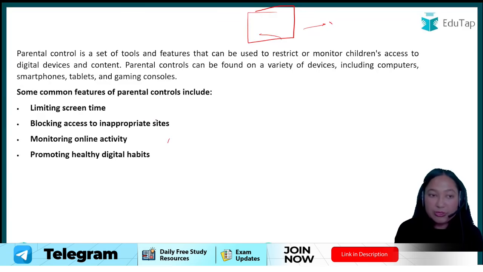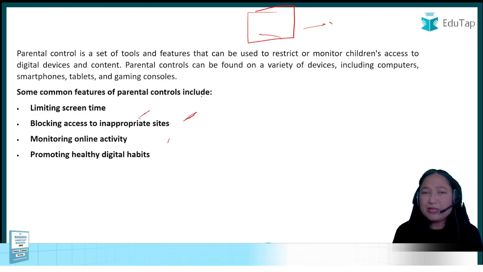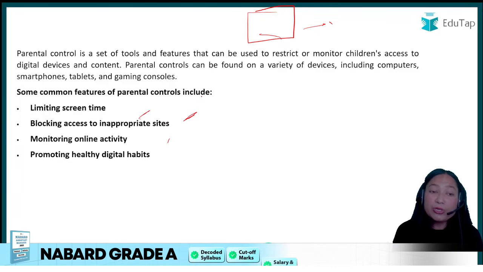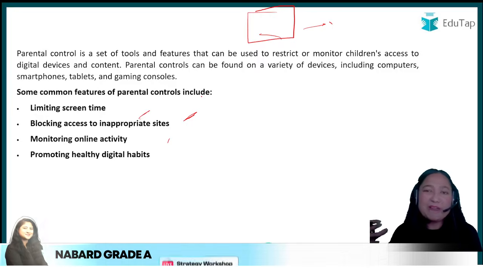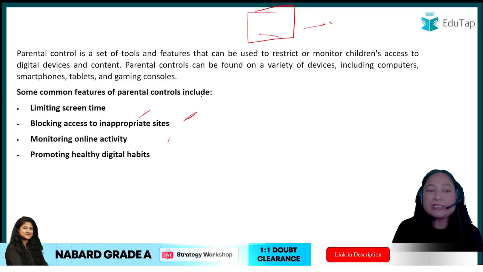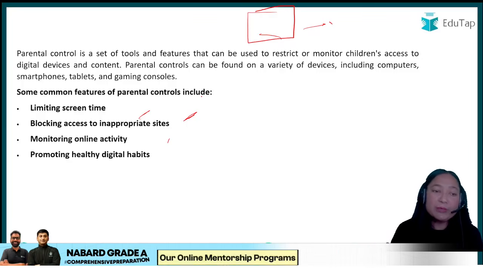So it helps you to limit screen time. It also helps to block inappropriate websites, gambling websites, things like that. Monitoring online activity, without asking their parents, you must have heard about the case, that on PUBG they have wasted this much money, or on a gambling site they have wasted this much money, or they have ordered something of enormous amount. Okay, so all these activities can be monitored.